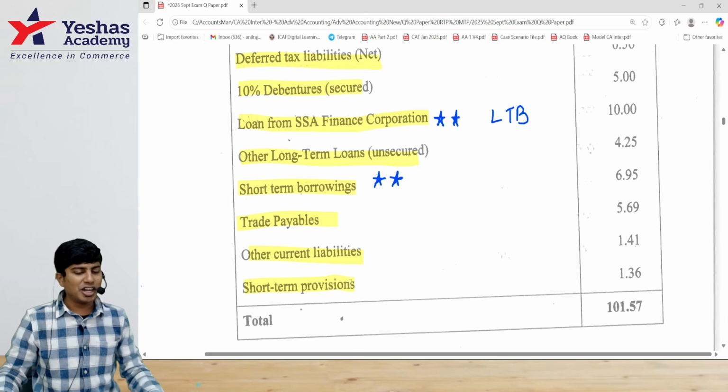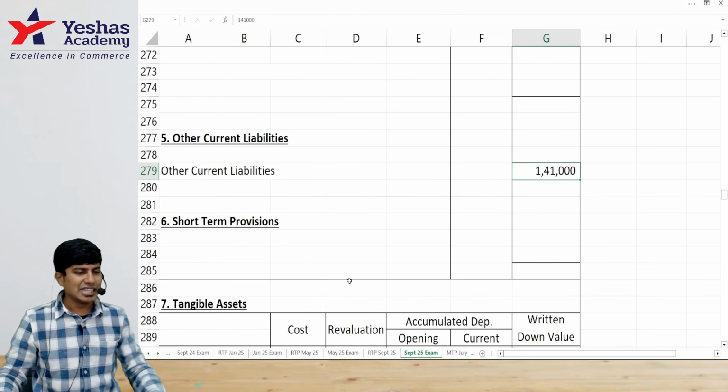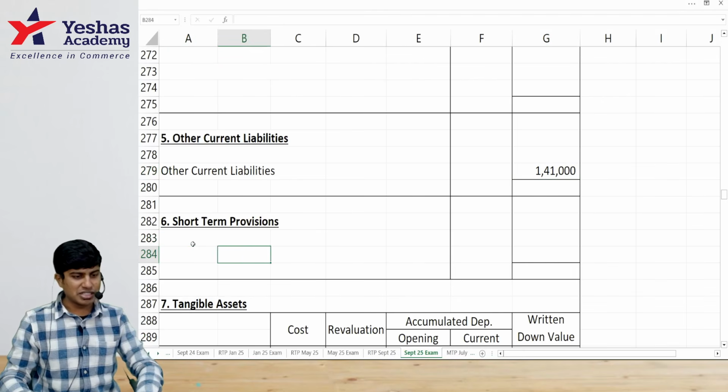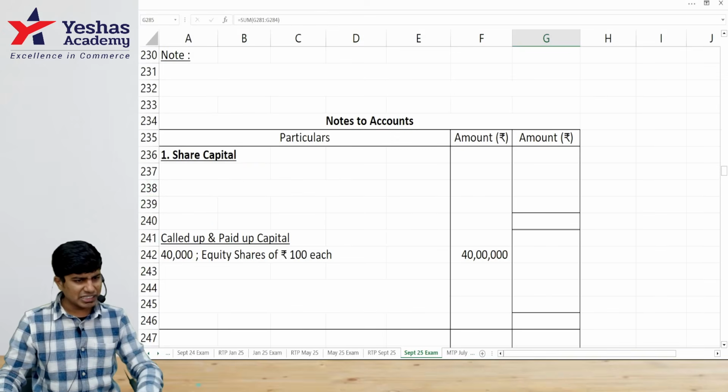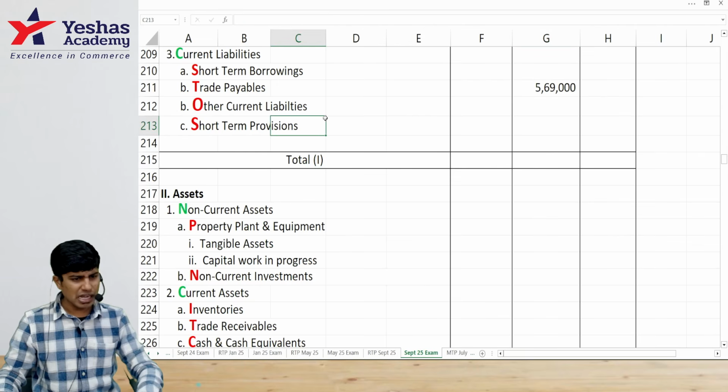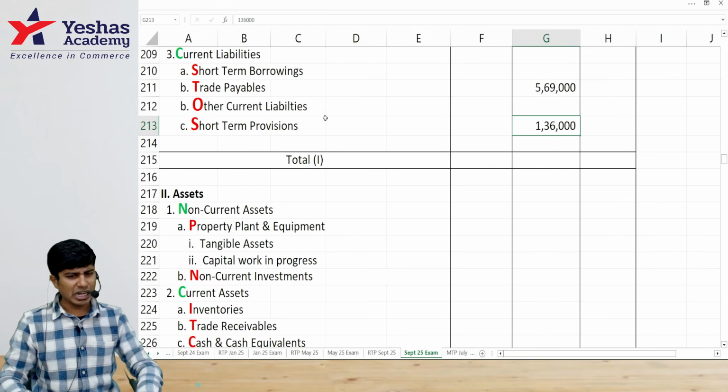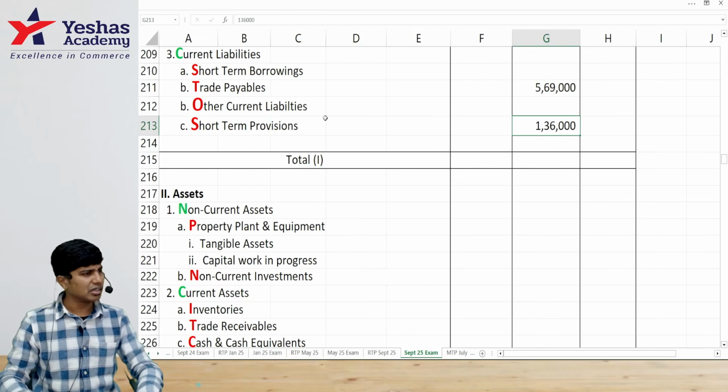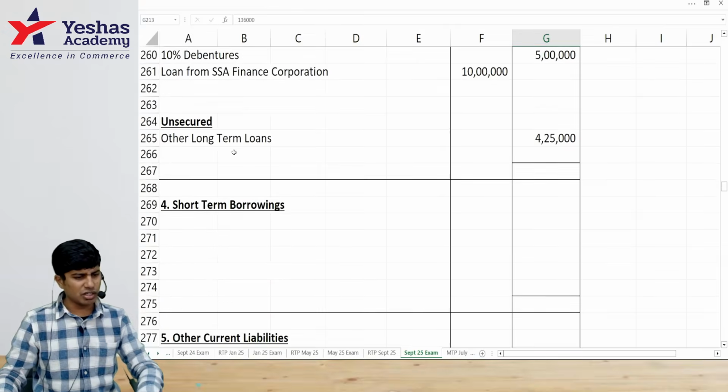Following bit bidding. Short-term provisions 1 lakh 36. That short-term provisions I would write as the short-term provisions that we have. How much? 1 lakh 36,000. And there should be something more also to it, I guess. No. Balance sheet straight. 1 lakh 36. Very good. If you want, we can write here also.